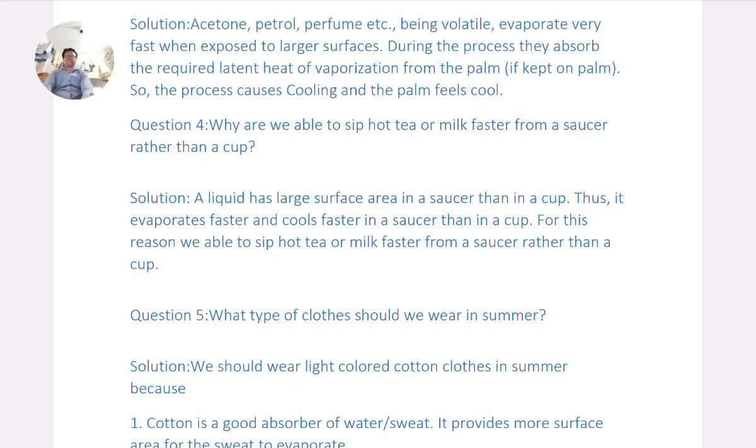Question 4. Why are we able to sip hot tea or milk faster from a saucer rather than a cup? Solutions. A liquid has a larger surface area in a saucer than in a cup. Thus it evaporates faster and cools faster in a saucer than in a cup. For this reason, we are able to sip hot tea or milk faster from a saucer rather than a cup.